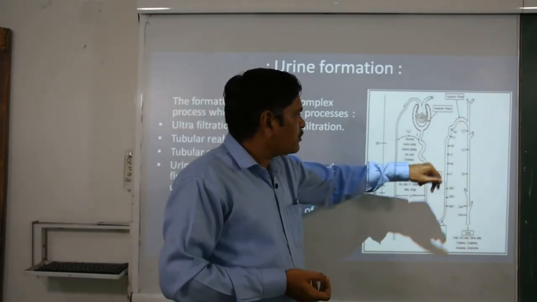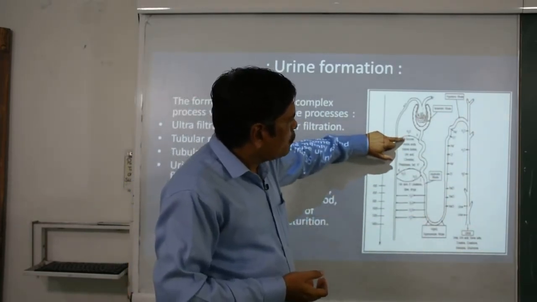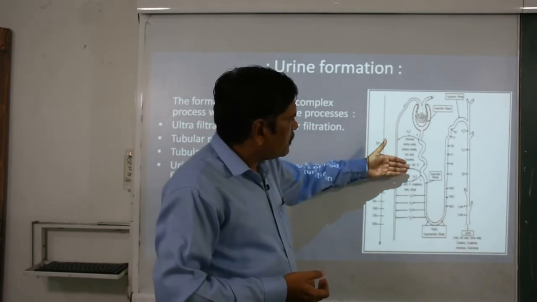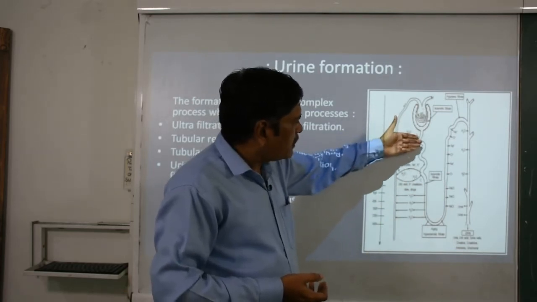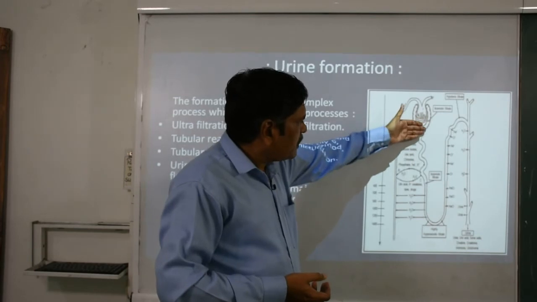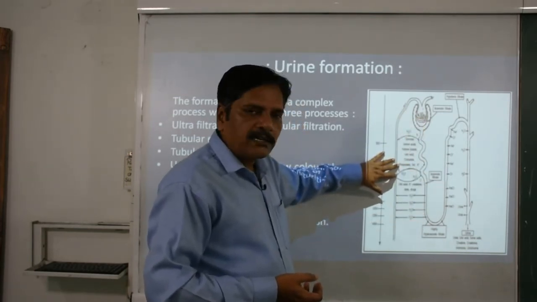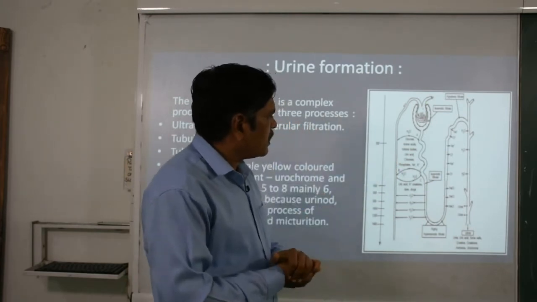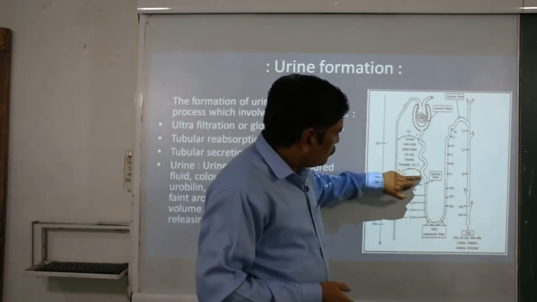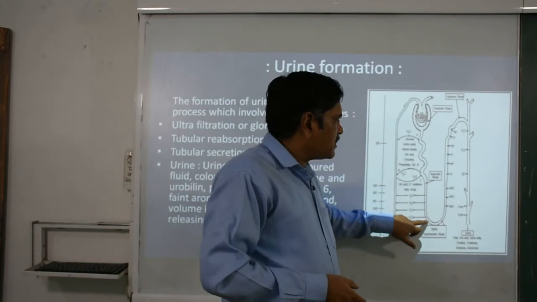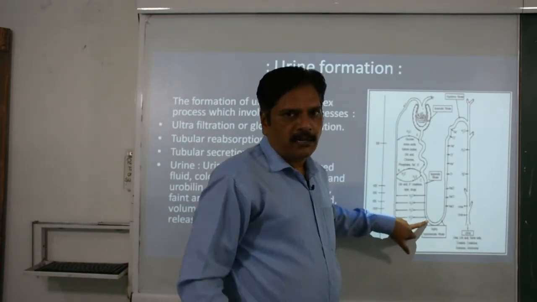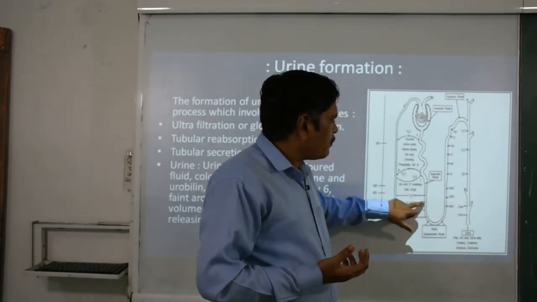So this active absorption is there. You can see that glucose, the water, and the other useful substances start to absorb here, and through the arterioles and venules they go through. Then here the water is collected, and this urine is called hypotonic in nature because somewhat excessive water is there.